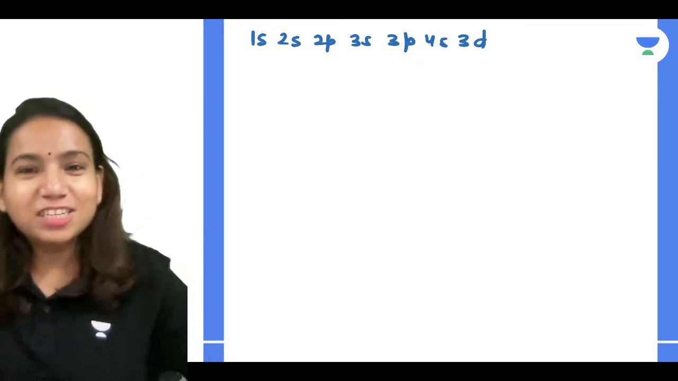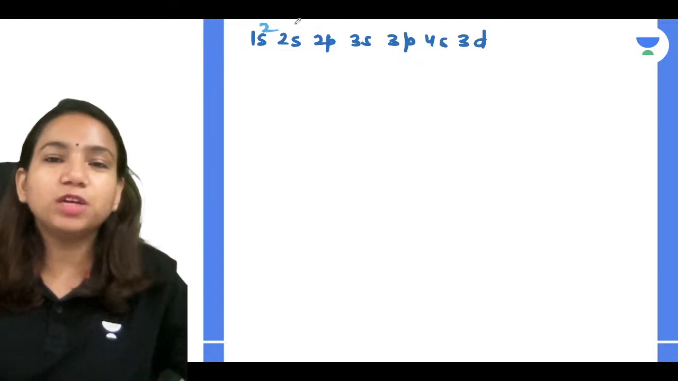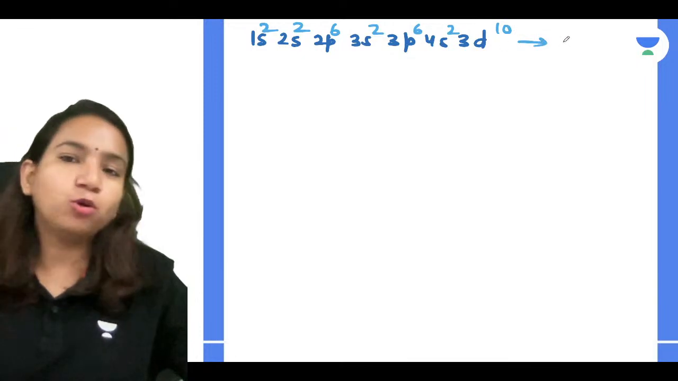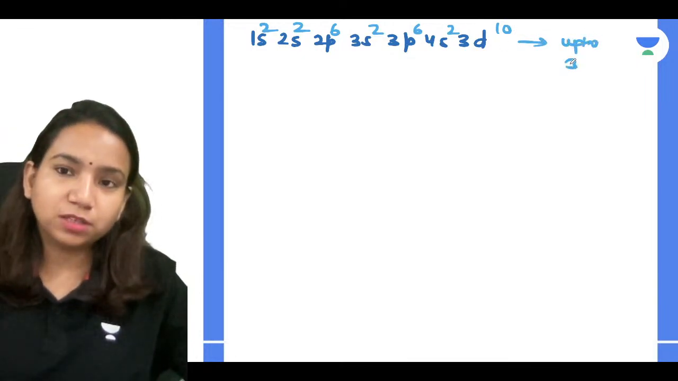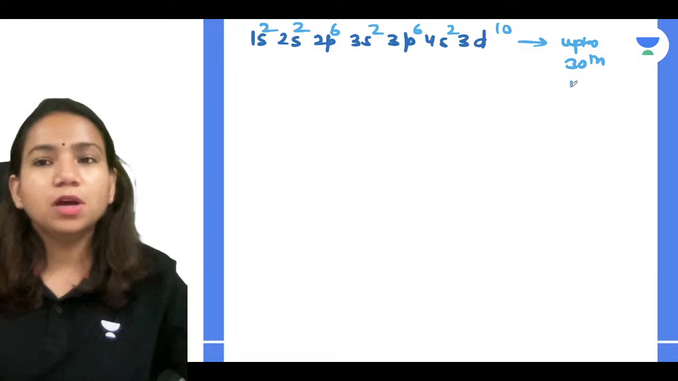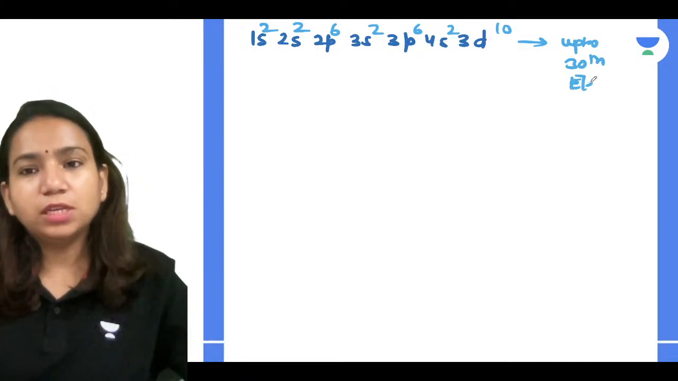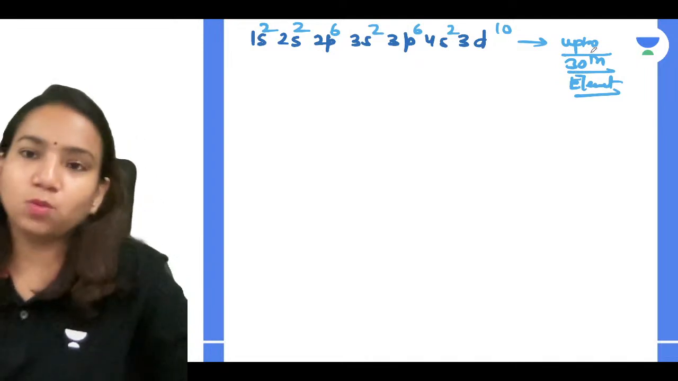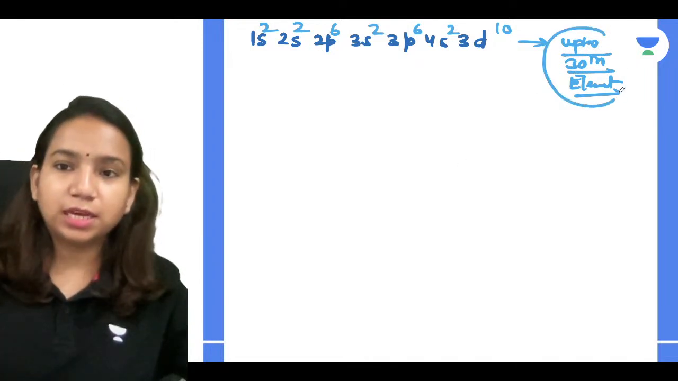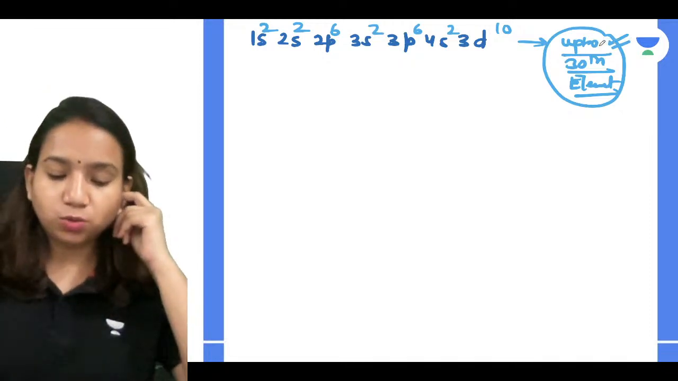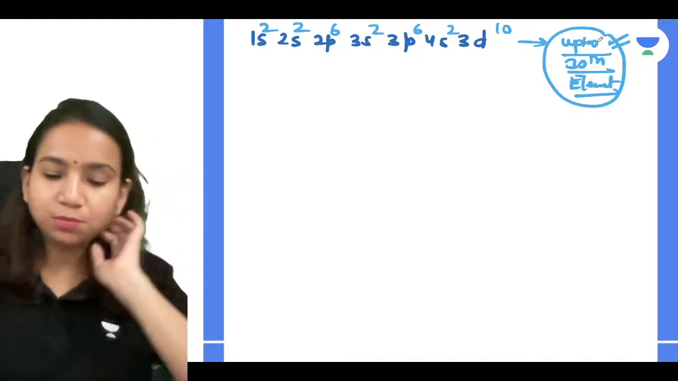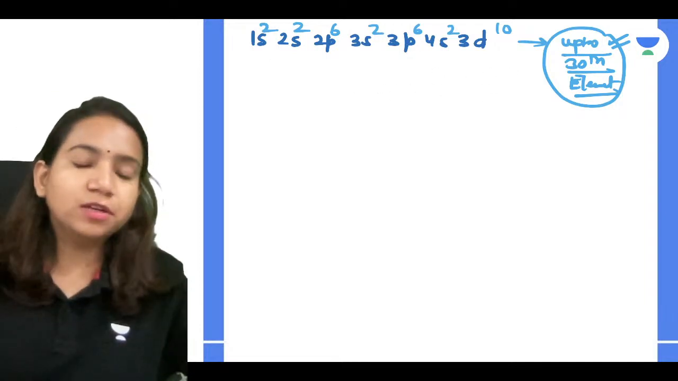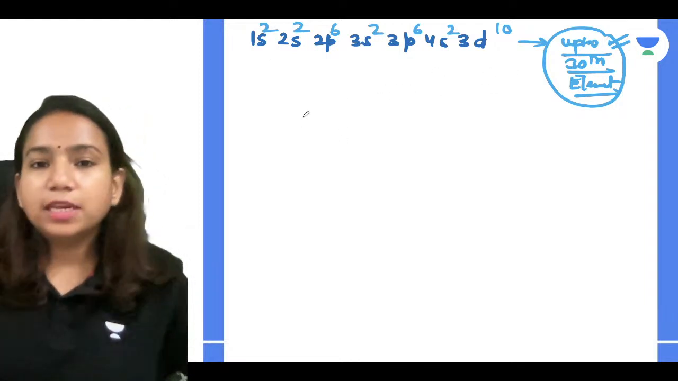But by this you cannot write the configuration of all the 118 elements, because the maximum you can put over here is 2, 6, 2, 10. So you can do it up to the 30th element only. What can we understand here, guys? It's very simple. We have to know the complete order, and how we can learn it, let's see that. There is one trick, guys.